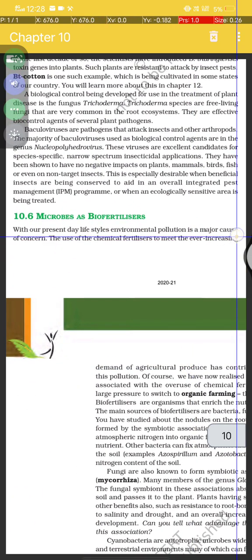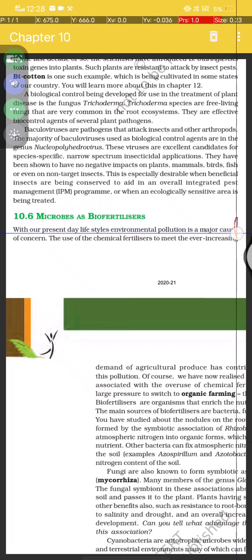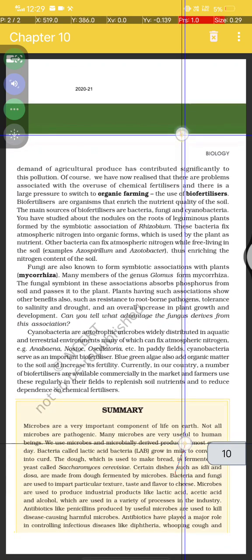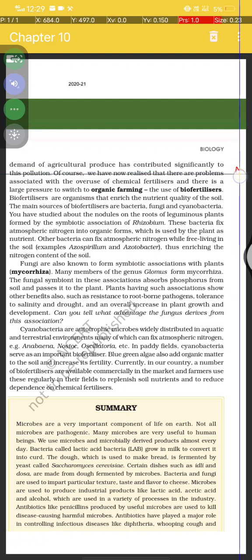Okay, microbes as biofertilizers. Environmental pollution is a major cause of concern in our daily lifestyle. The use of chemical fertilizers to meet the ever-increasing demand of agriculture has contributed significantly to this pollution. Of course, we have now realized that there are problems associated with the overuse of chemical fertilizers, and there is a large pressure to switch to organic farming.